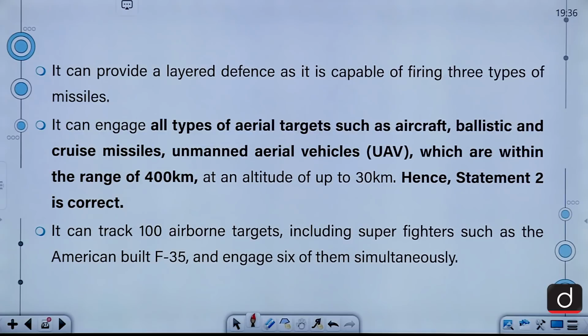It can provide a layered defense as it is capable of firing 3 types of missiles. It can engage all types of aerial targets such as aircraft, ballistic and cruise missiles as well as unmanned aerial vehicles which are within the range of 400 km at an altitude of up to 30 km. It can track 100 airborne targets, including stealth fighters such as the American-built F-35, and engage 6 of them simultaneously.